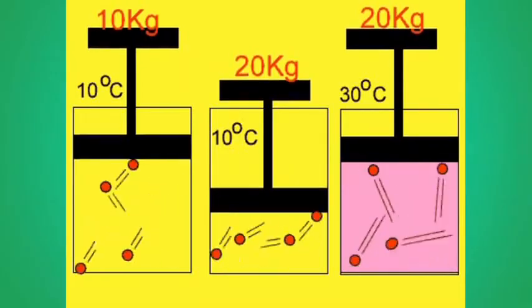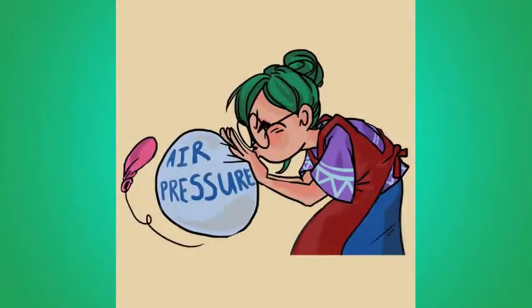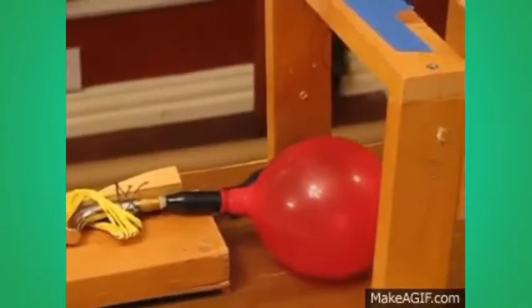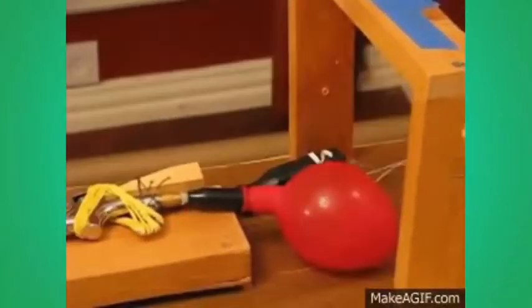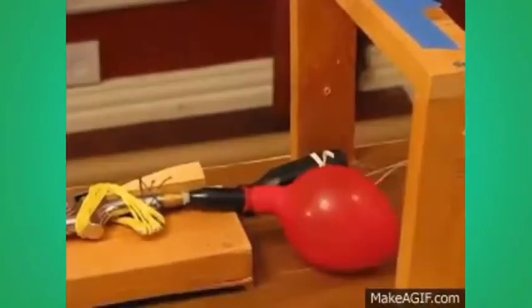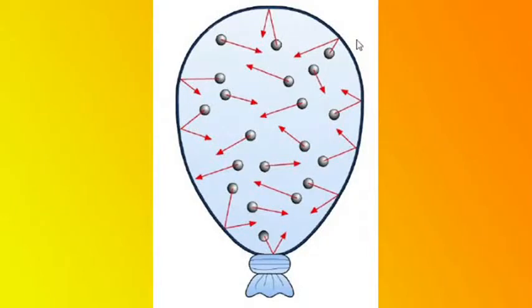And if the container of air has stretchable walls like a rubber balloon, then the higher pressure exerted by air inflates the container, increases the size of the container and makes it look bigger. High air pressure produced by the gas molecules on the walls of the balloon causes it to expand and get inflated.